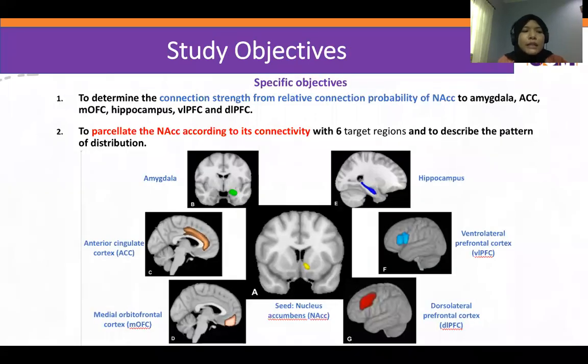So specifically, the study objectives are to determine the connection strength from relative connection probability of NACC, which is the seed shown here in the figure, to amygdala, ACC, MOFC, the hippocampus, VLPFC, and DLPFC. So these are the target regions. And to parcellate the NACC according to its connectivity with these target regions, and to describe the pattern of distribution.